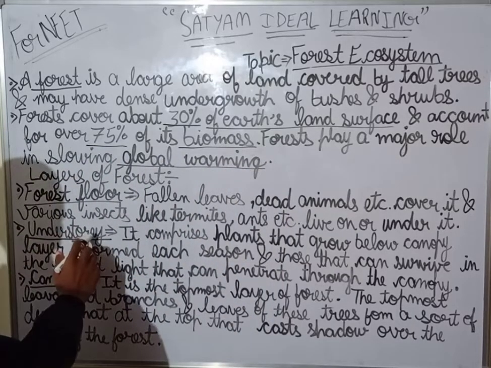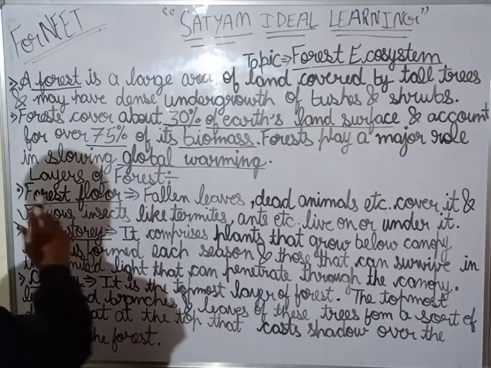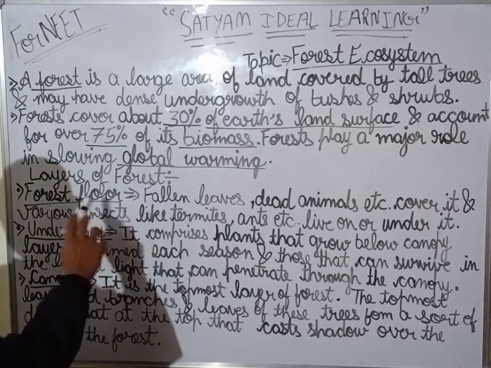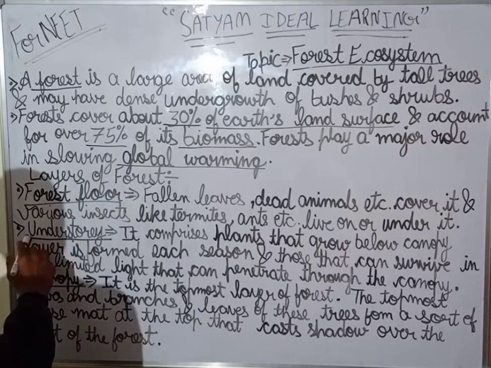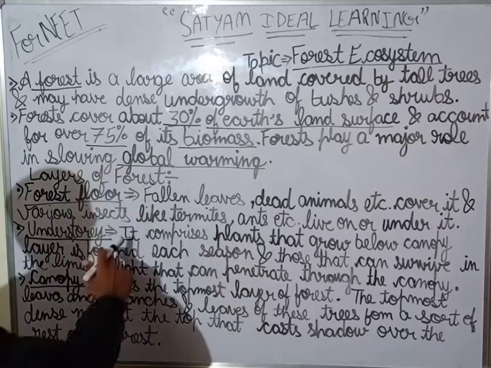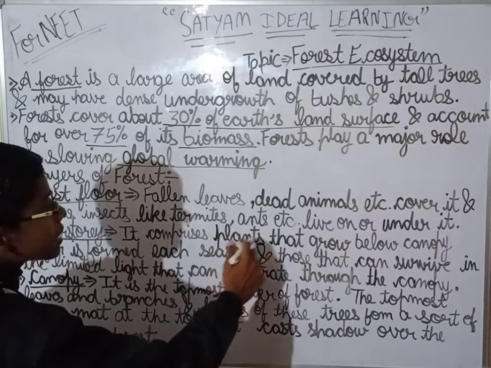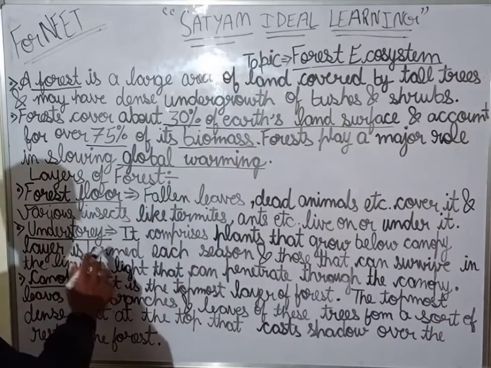Now understory is the second layer. We have studied the forest floor, which is the first layer at the bottom. The understory is a kind of middle layer. It comprises plants that grow below the canopy layer.